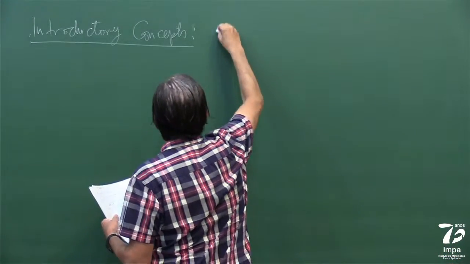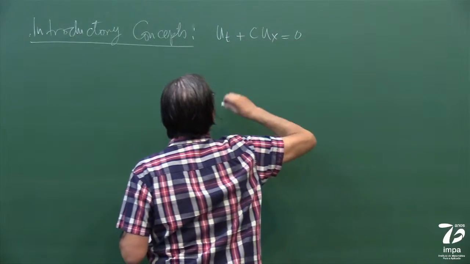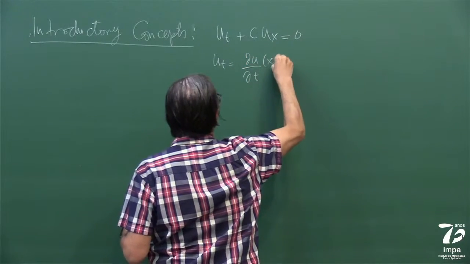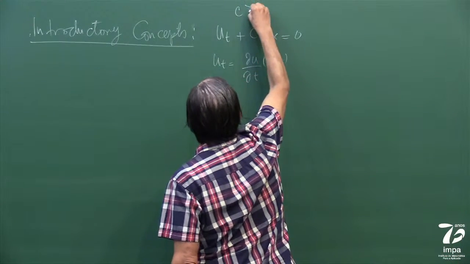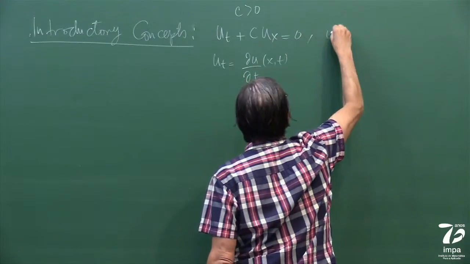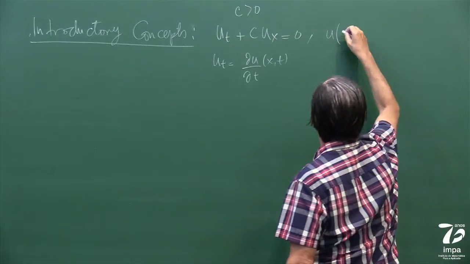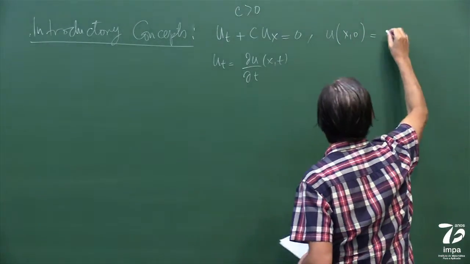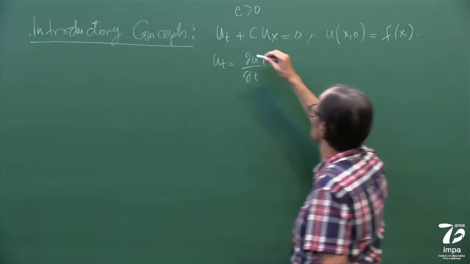So the one I want to study here, to start looking at, is this one. Okay, where this is the notation, partial derivatives. Let me say c is positive. And since this is an evolution problem, I need to put an initial condition. Let me call it f. Okay? So this is the first order wave equation.